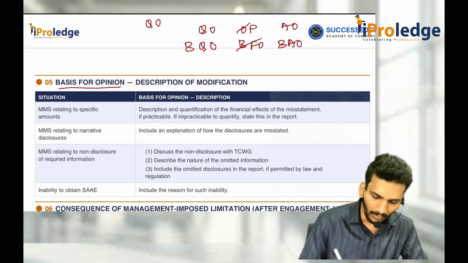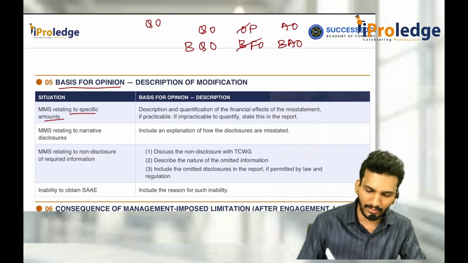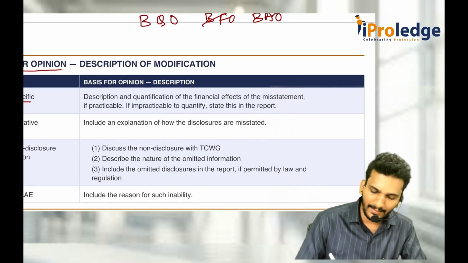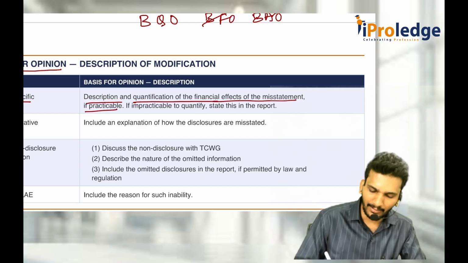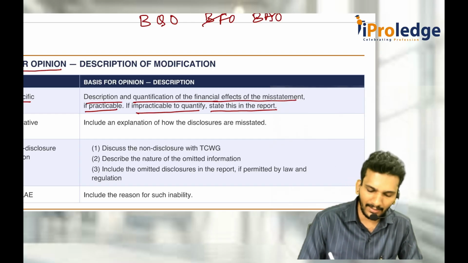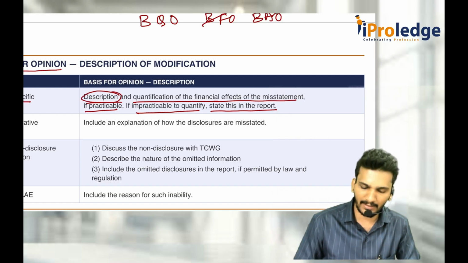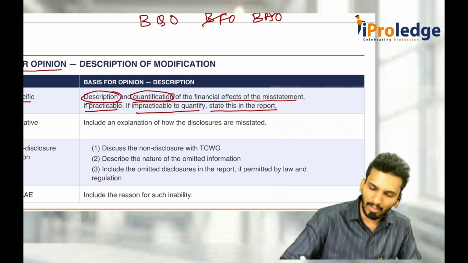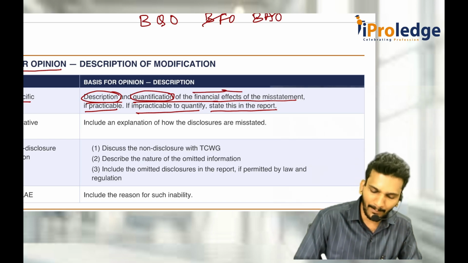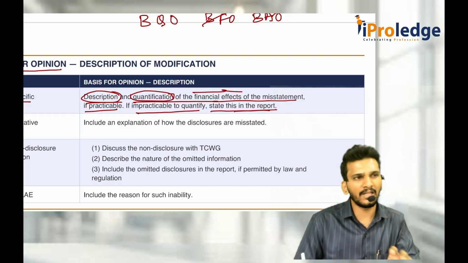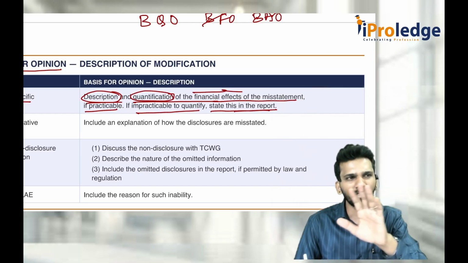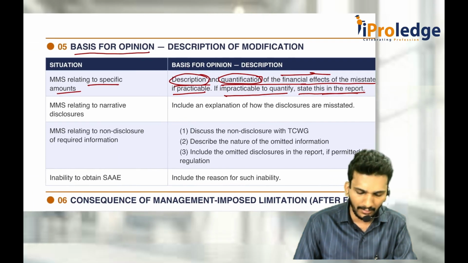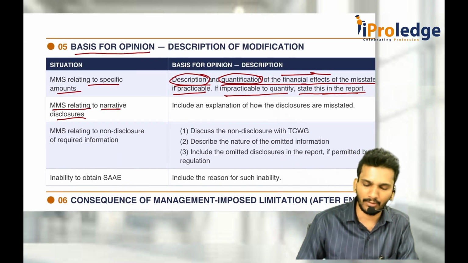Now, if specific amounts are there with respect to material misstatement, then include a description and quantification of the financial effects of the misstatements, if practicable. If it is impracticable to quantify, state it in the report. That means you tell in the description what misstatement is there and try to quantify it. The misstatement could be 10 lakh rupees, 20 lakh rupees, quantify the financial effects. If it is not practicable, then you just state in the report that there is a misstatement and there could be some financial impact.